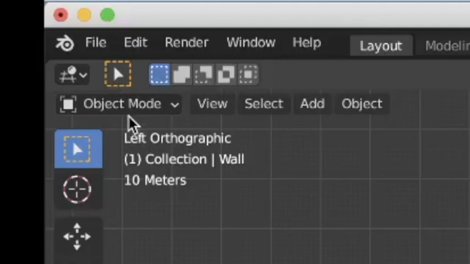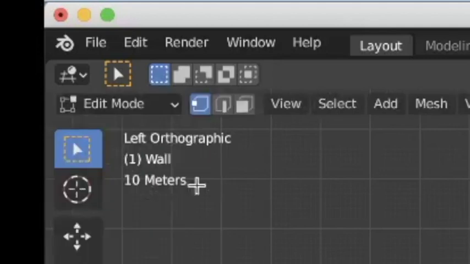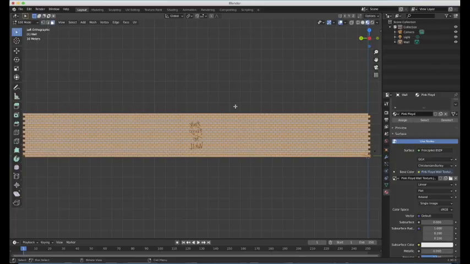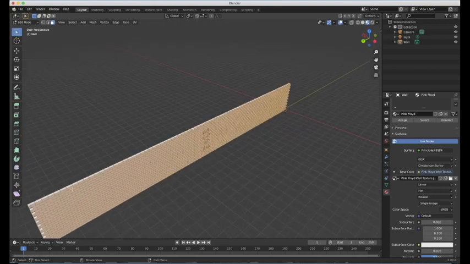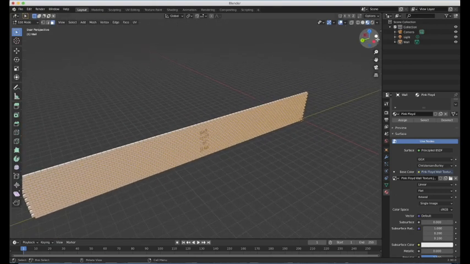So if you go to edit mode again, this time we want to choose the face select option. That's this one here. And there is a shortcut. If you press 3, it will select that one. So we want the face, and we want to deselect, because at the moment it's selecting everything. Deselect the wall, and then make a selection like this. So now we're only selecting that side. The rest of the wall is not going to be affected, so that's good.